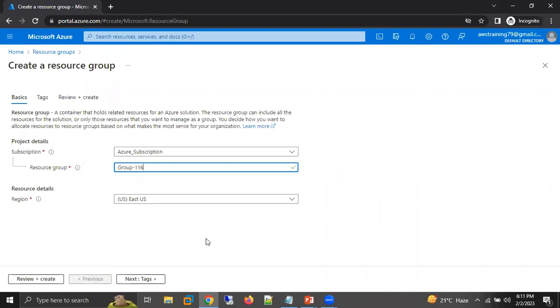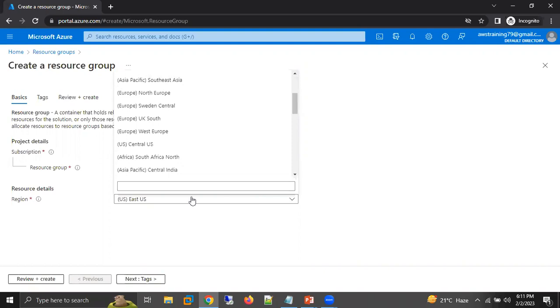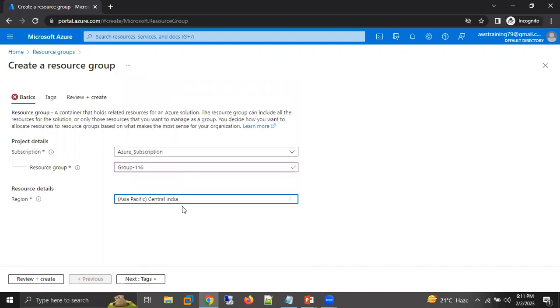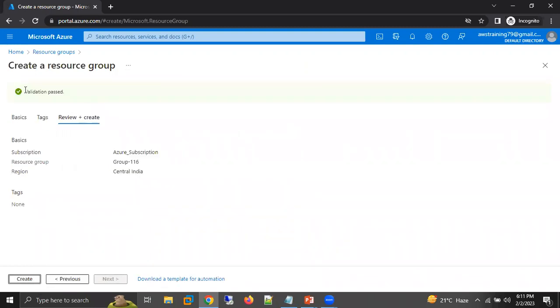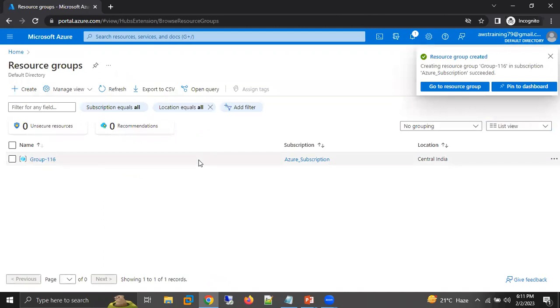Now here we need to select a region, in which particular data center I need to create this resource. Here I'm getting that full list. I'm creating in Central India. Then click on Review plus Create. It is validating our record. Validation is passed, and then click on Create. Our resource group is created.